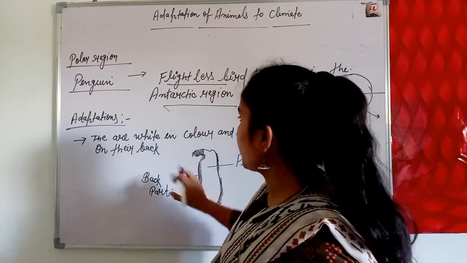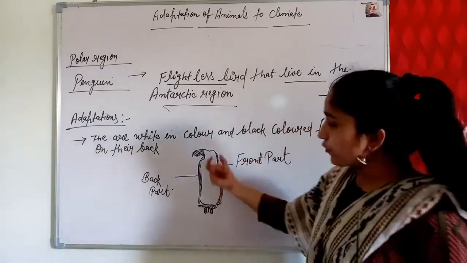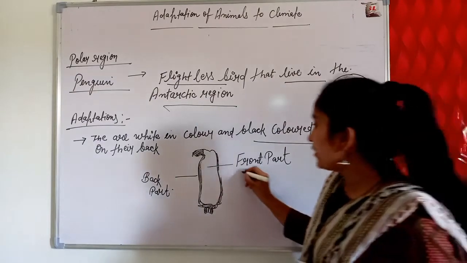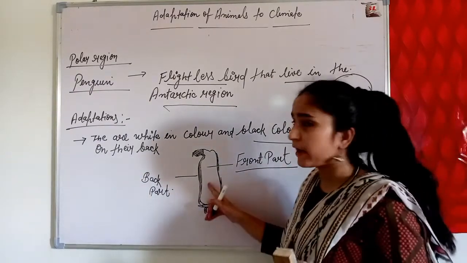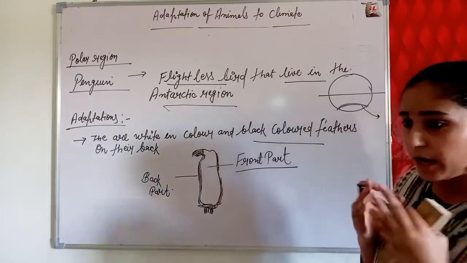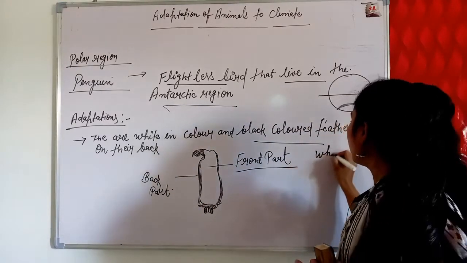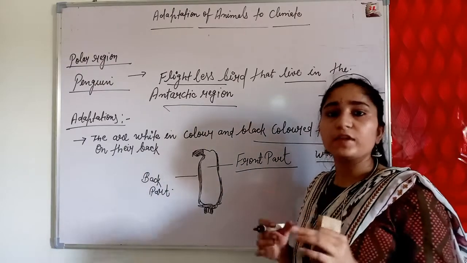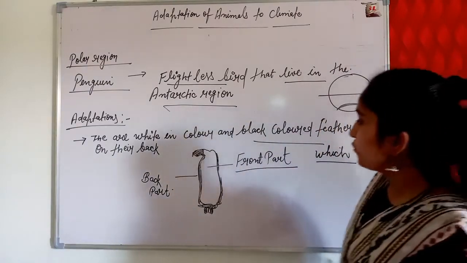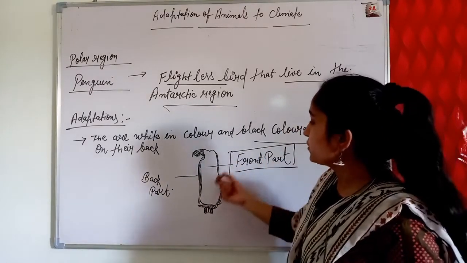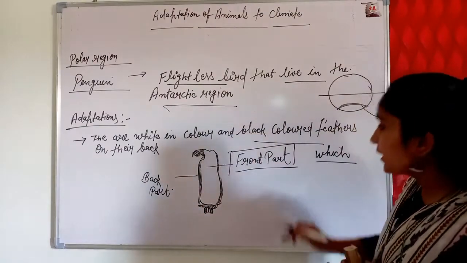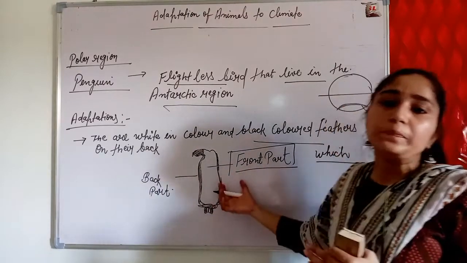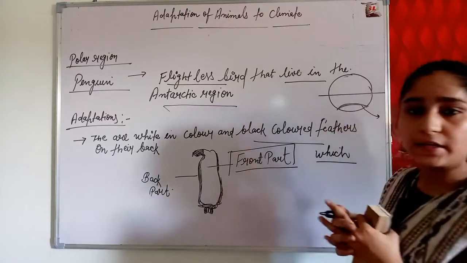An adaptation of the penguin is that the front part of its body is white in color and the back part is black. The white front enables the penguin to merge with its surroundings, whose color is white, because the whole area is covered with ice, and ice is white. So the white front helps the penguin to be unseen by its predators.